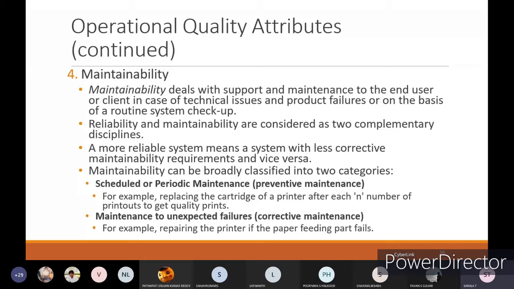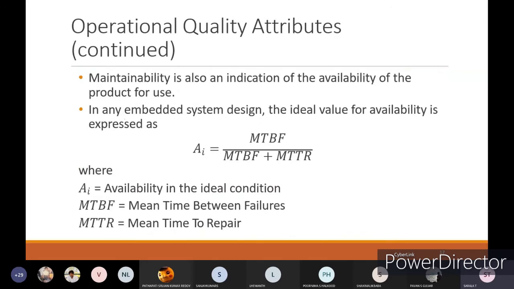That is one type of periodic or scheduled maintenance. Maintenance for unexpected failures is, for example, repairing the printer when the paper feeding part fails. Those are repairing parts. The example is given with respect to a printer for both the scheduled and the unexpected failure maintenance.